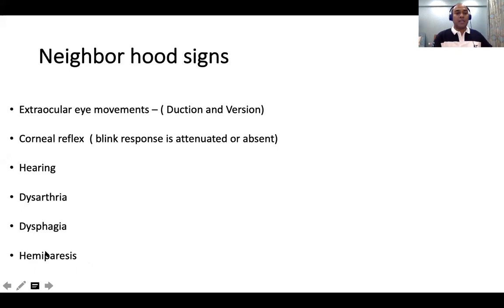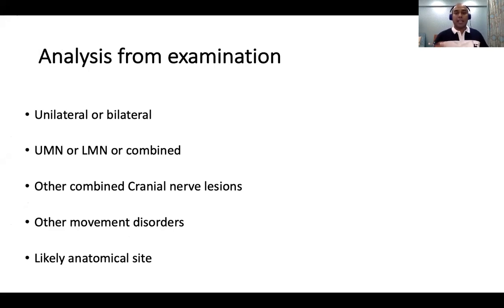If it is on the same side, it is usually UMN hemiparesis. If it is on the opposite side, it is an LMN facial palsy with hemiparesis, that is a brainstem hemiparesis or a pontine hemiparesis. Okay. So when I say LMN hemiparesis, there is no such term; it's a pontine hemiparesis.